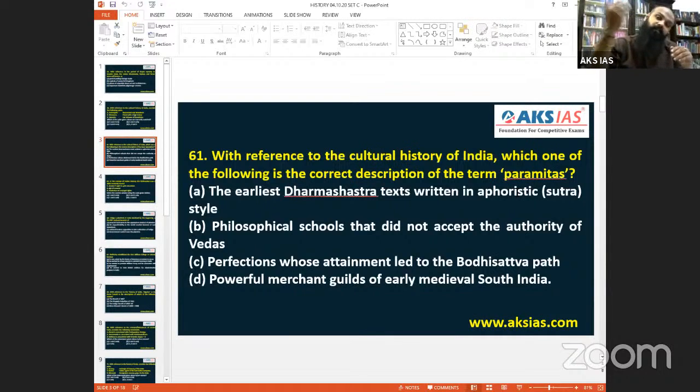Once you attain moksha, you're with God, or if you're Buddhist, you're like Buddha itself. So there you are almost perfect. Virtuous is an idea as a path to perfection. That word perfection is there, so we can go for it. Powerful merchant guild, not at all. Paramitas are a kind of philosophical understanding. So there, 61 shall go with C.